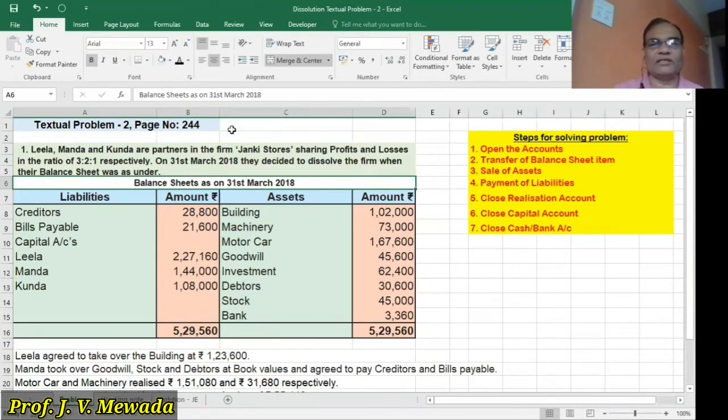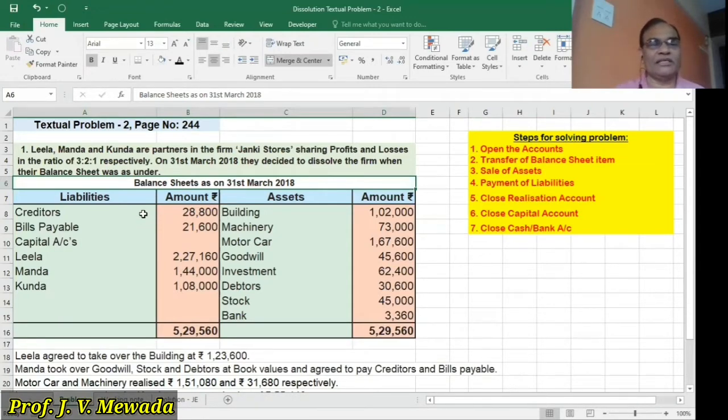We are having three partners, Leela, Manda and Kunda, and the name of the firm is Janki Stores, and they are sharing profits and losses in the ratio of 3 to 1. Now these partners have decided to dissolve the firm on 31st March 2018. And that is why we are given the balance sheet on 31st March 2018. So the balance sheet is as follows.